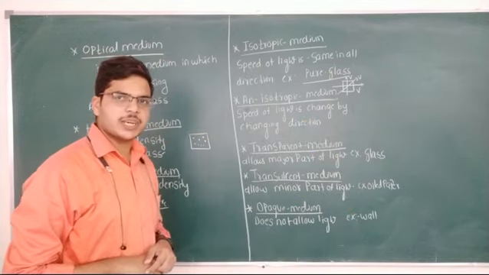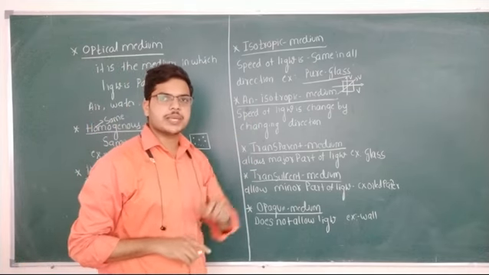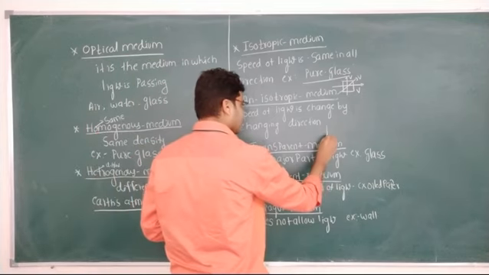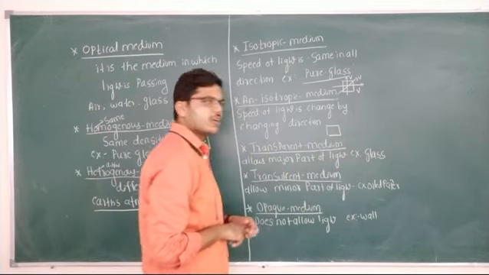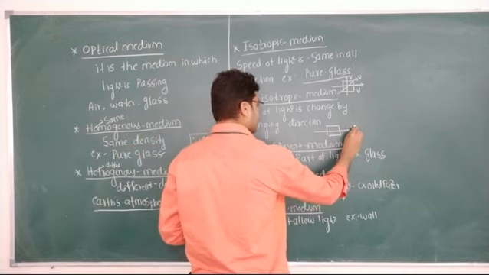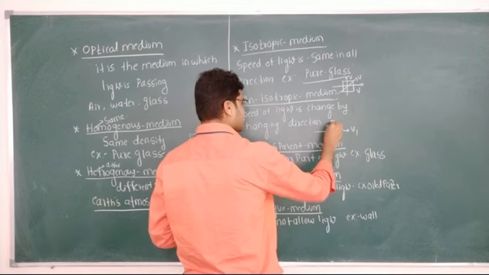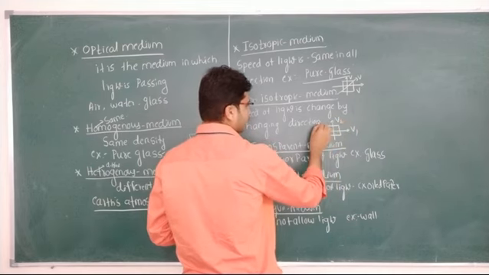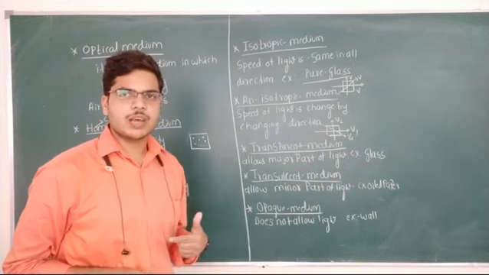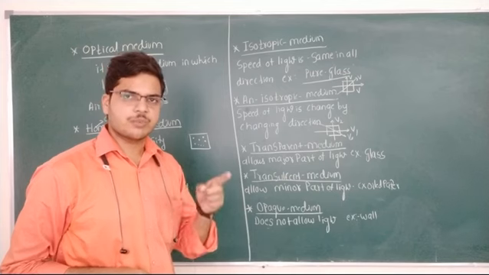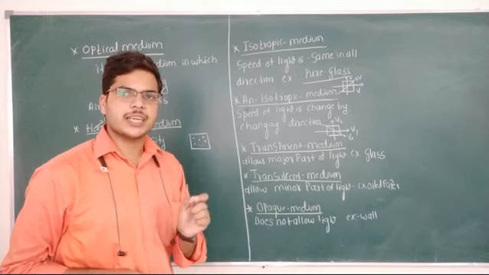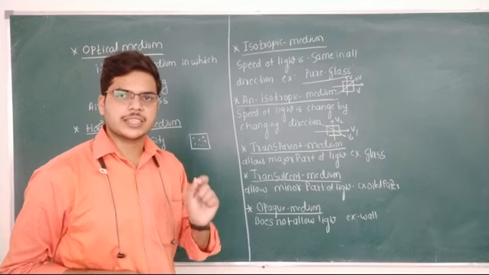The next type of medium is anisotropic medium. Anisotropic medium means, imagine that this is an anisotropic medium. Now, if you pass the light along the x-axis, its velocity is v1. If you pass along the y-axis, its velocity is v2. If you pass along the diagonal, then its velocity is v3. The velocity value is changing, v1, v2, v3. The speed of the light is changing if I change the direction.